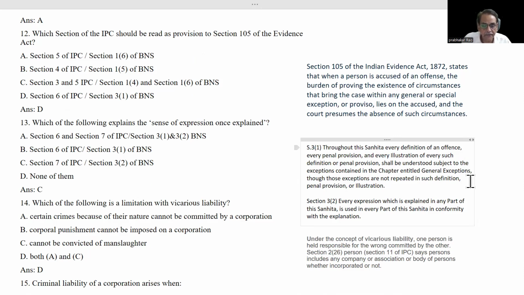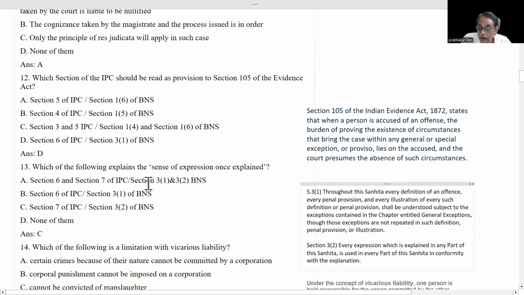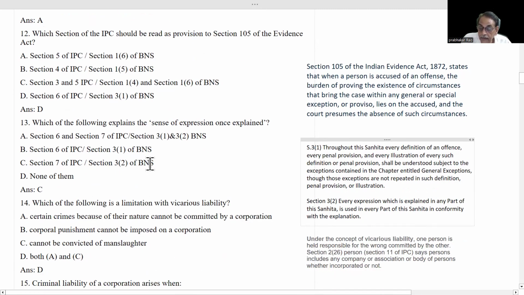Earlier question is that the burden of proving that a general exception is on the accused who has committed that offense. Okay, which of the following explains this one? Which of the following explains the sense of expression once explained?